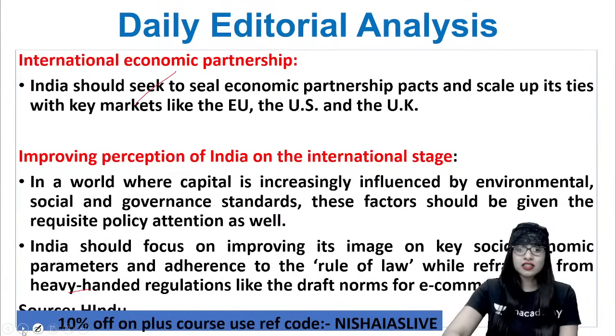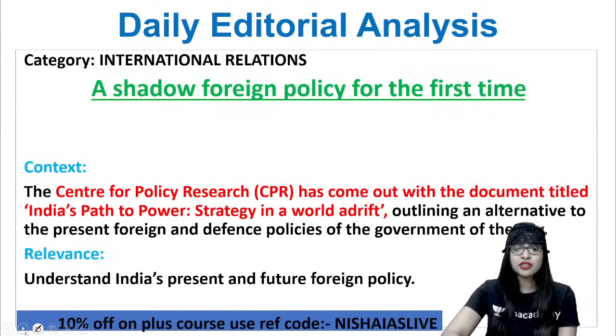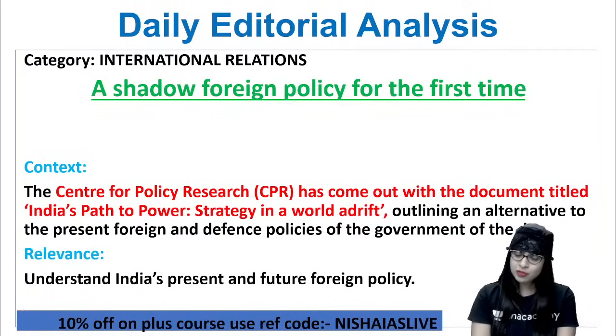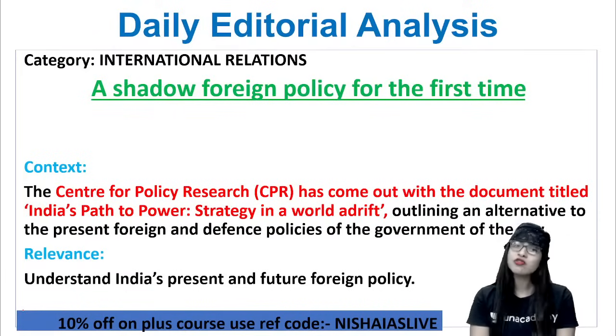So that's it, guys. That's a beautiful article which has to be understood in a short, sweet, and simple manner. Now, we have an interesting article out here from international relations. Always I tell you that whenever there's an article from IR, you can rely on the Indian Express also. But if it is an editorial, you go for The Hindu. If it is general news, go for Indian Express because beautifully they express the article there. Now it is a shadow foreign policy for the very first time.